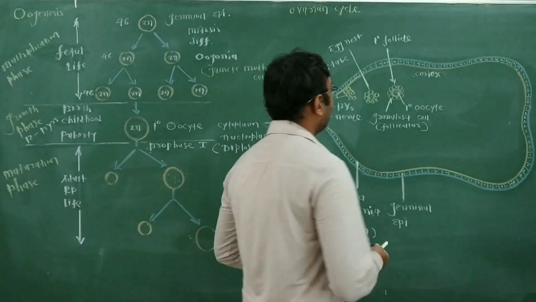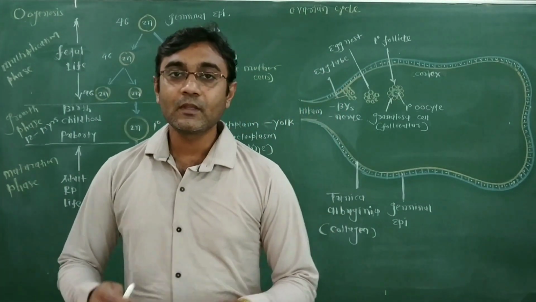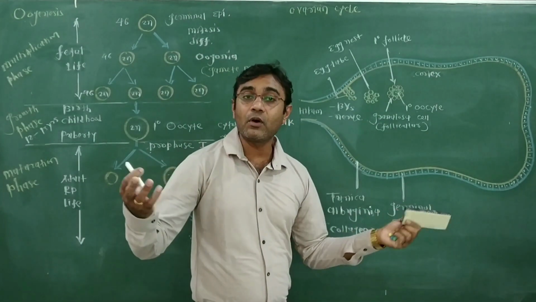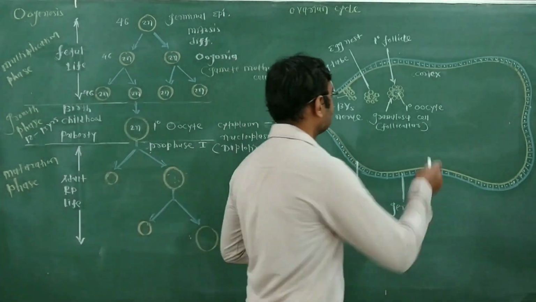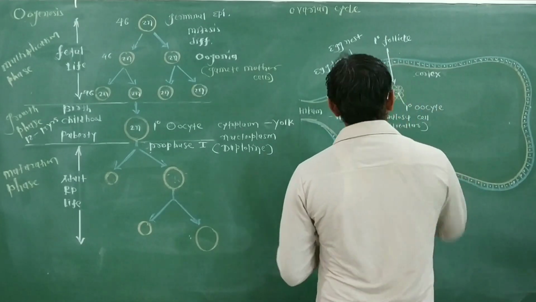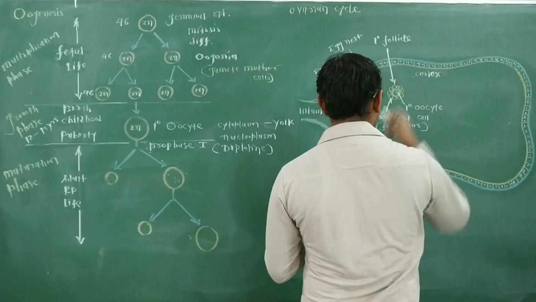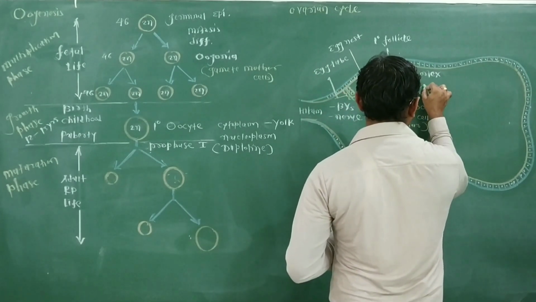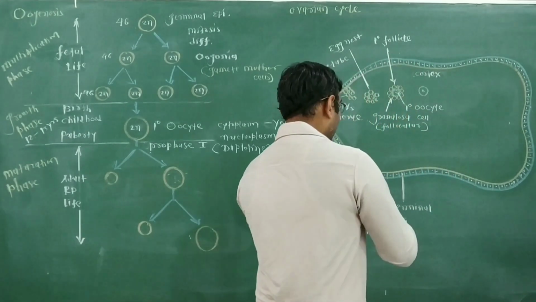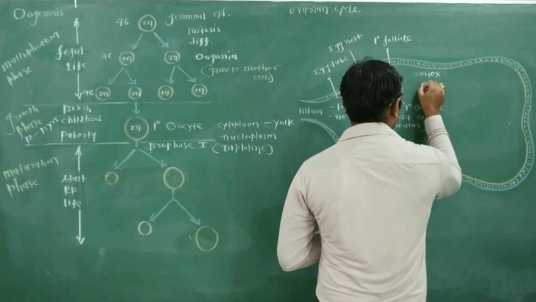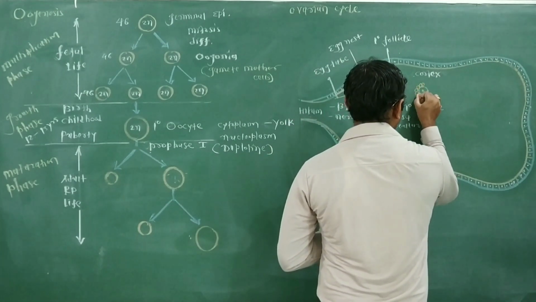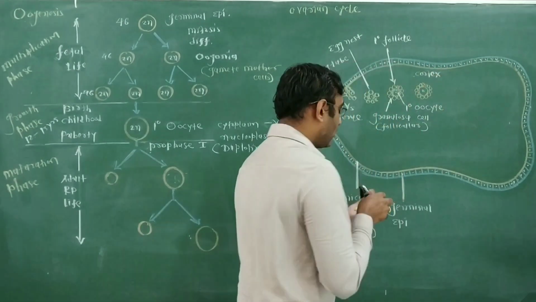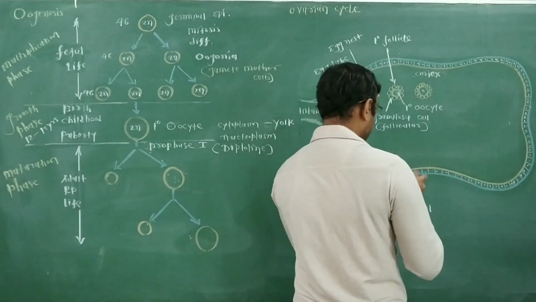Now the primary follicle increases its surrounding granulosa cells as well as a more external layer. So that is called the secondary follicle. Now this is the primary oocyte, which is surrounded by more granulosa cells, and the surrounding other cells also increase.